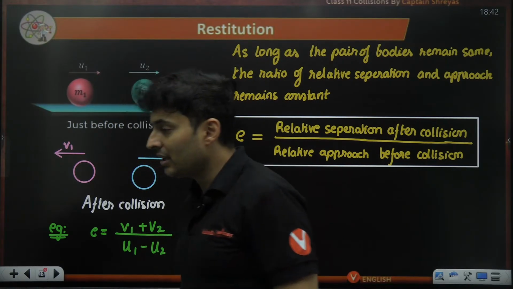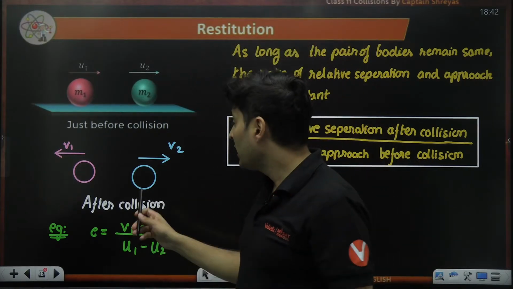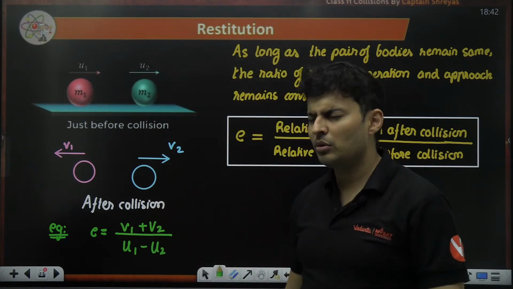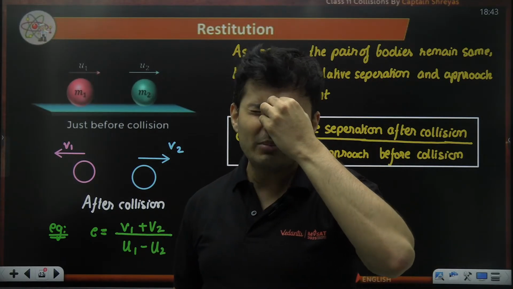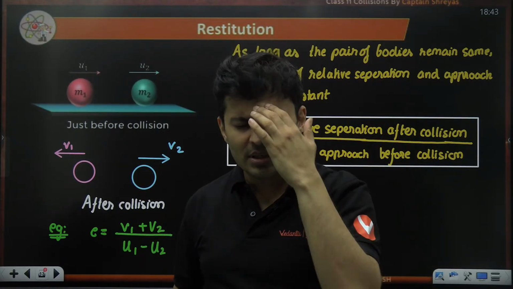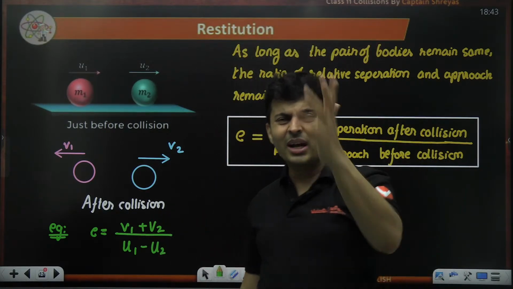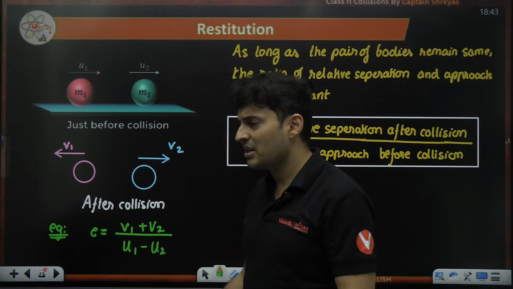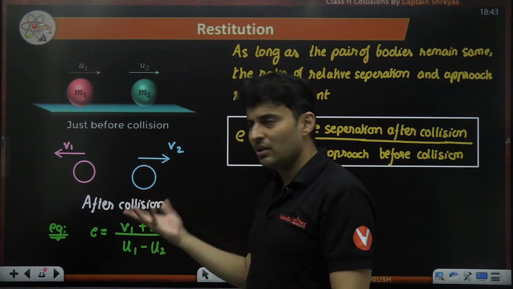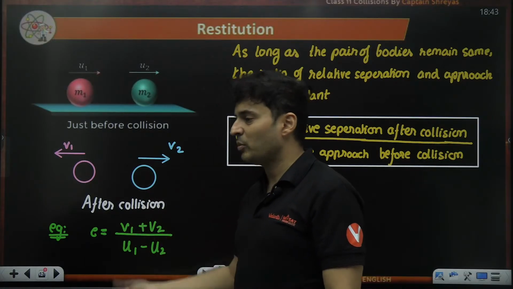I've seen so many teachers and students remembering some formula like V2 minus V1 upon U2 minus U1 with a minus sign outside or minus sign inside. Sir, was it U1 minus U2 or U2 minus U1? Sir, was it V1 minus V2 or V2 minus V1? I'm like, really, guys, why do you remember such random formulas? Not needed. Don't you know relative speed? You have learned it. Just make sure each number is positive.